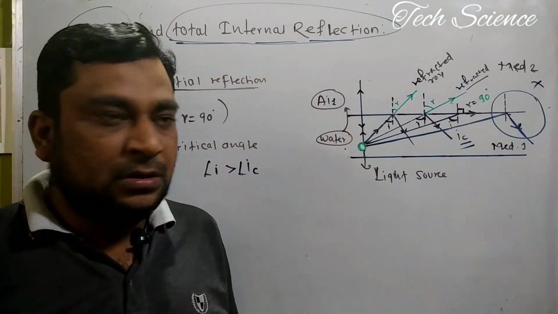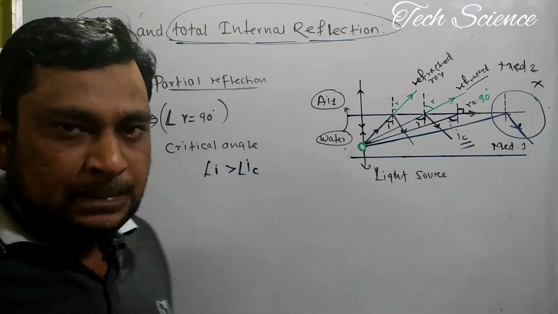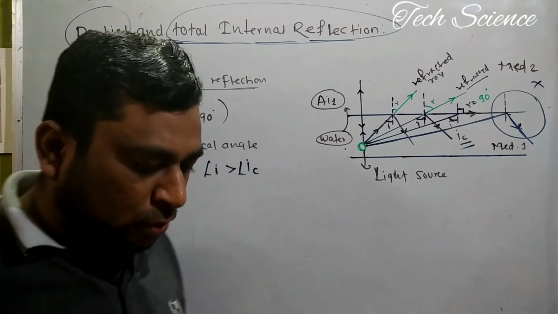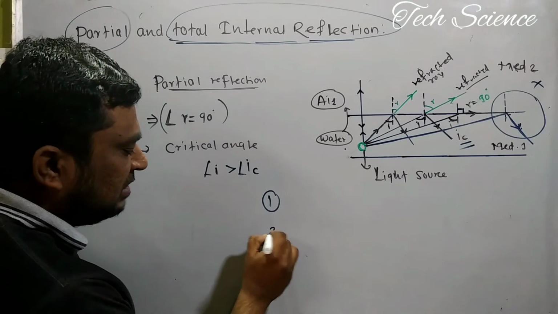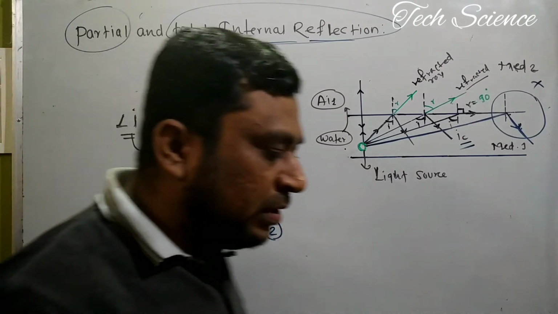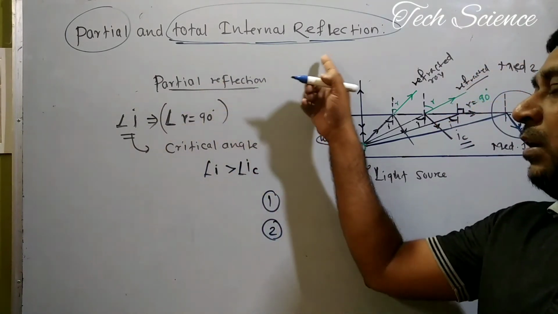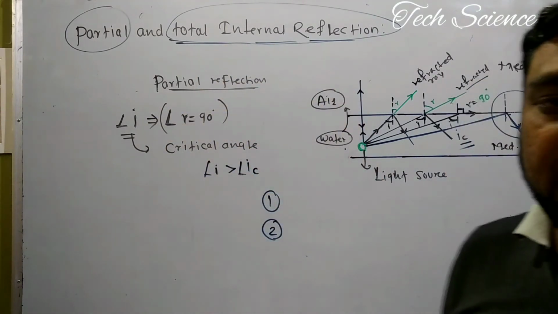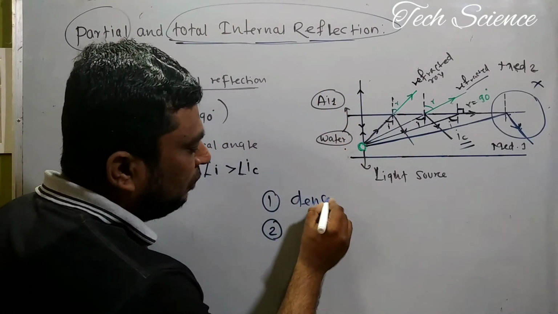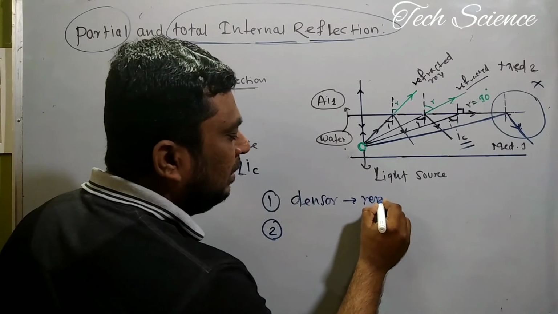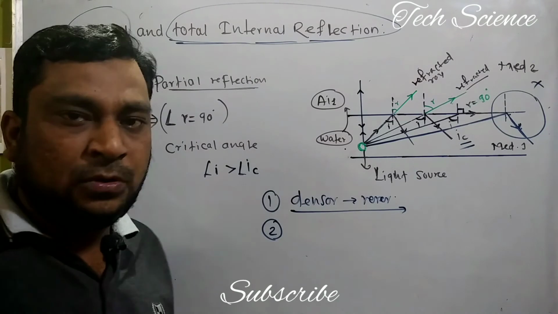Now someone asked me the question: what are the conditions for total internal reflection? So I put forth in front of him that there are two conditions. When these two conditions are met, we can say that total internal reflection occurs. The first mandatory condition is that the light ray must travel from the denser medium to the rarer medium.